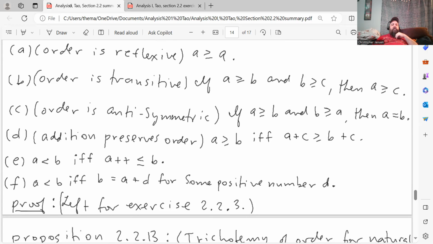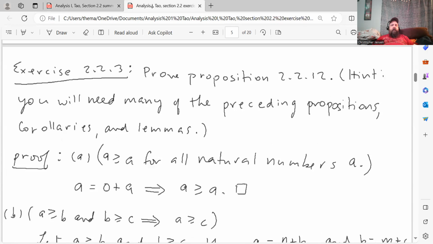Part D, addition preserves order, which means a is greater than or equal to b if and only if a plus c is greater than or equal to b plus c. Part E says a less than b if and only if the successor of a is less than or equal to b. And finally, part F, a less than b if and only if b equals a plus d for some positive number d. So let's go through the proof of each of these parts separately.